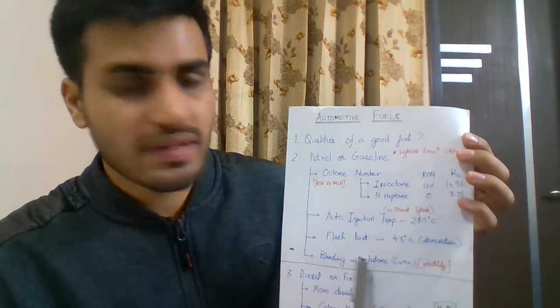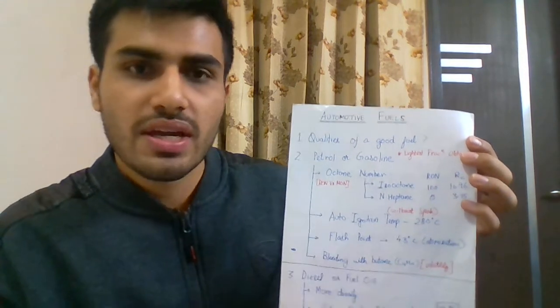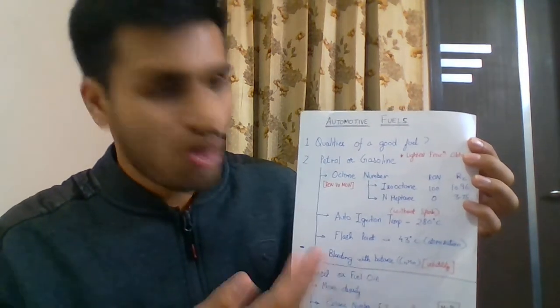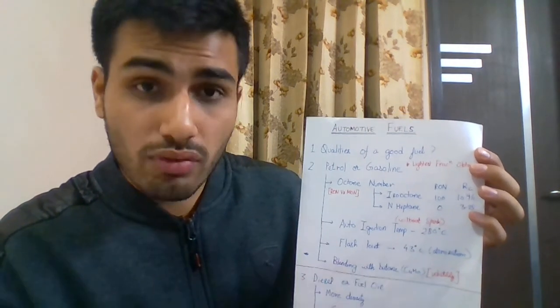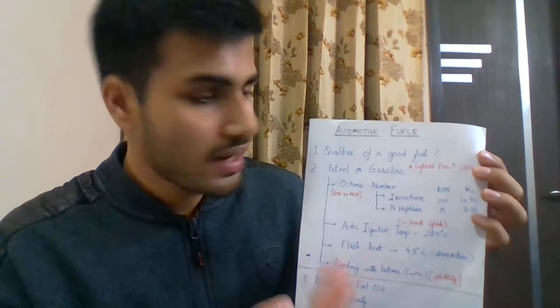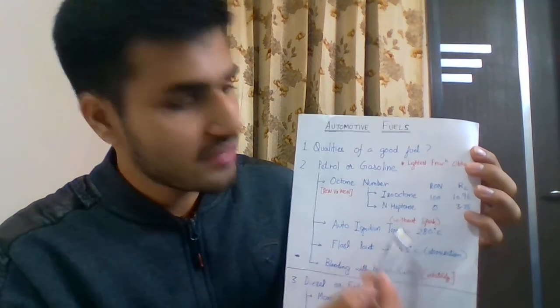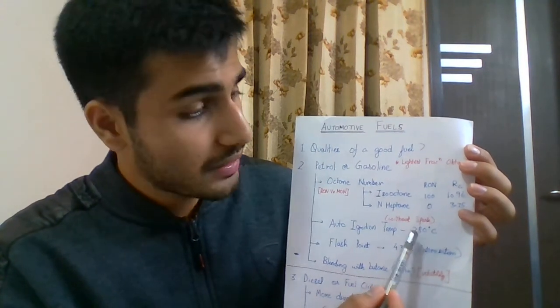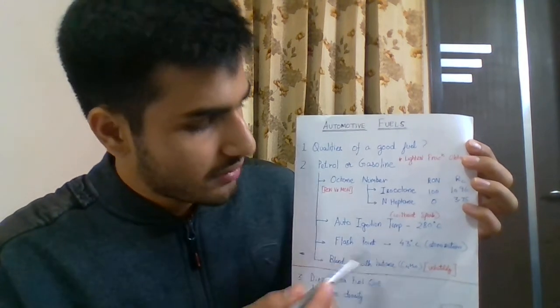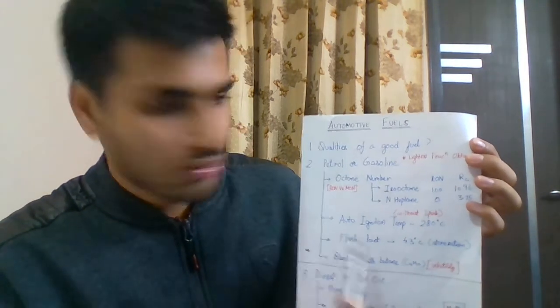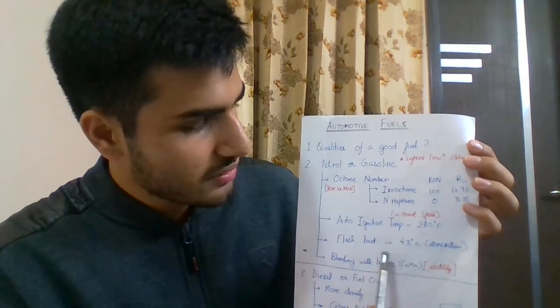Flash point is the temperature above which the vaporization of fuel starts. Obviously the flash point has to be less than the auto ignition temperature, because first the fuel will vaporize, it will mix with air, and then the combustion reaction will take place when a temperature greater than 280 degrees is sustained in that region. So that's the auto ignition temperature and the flash point.